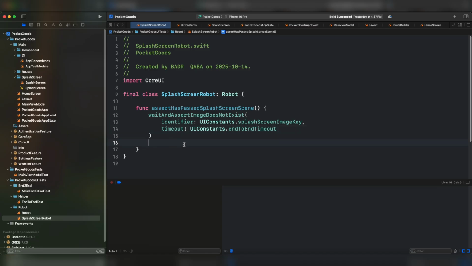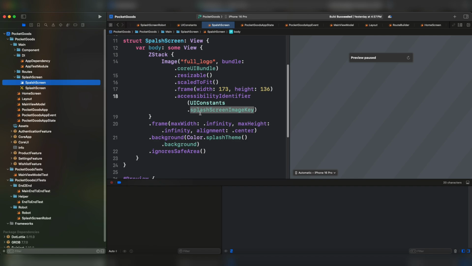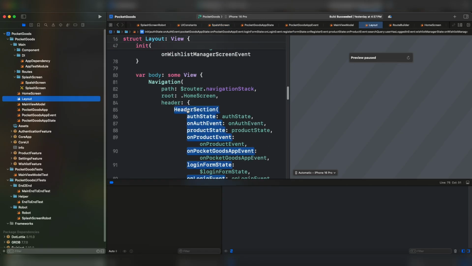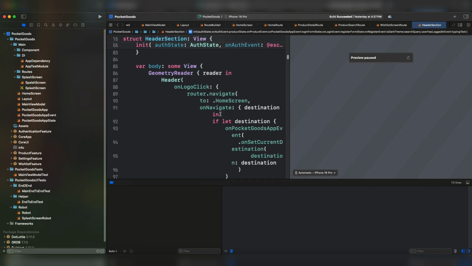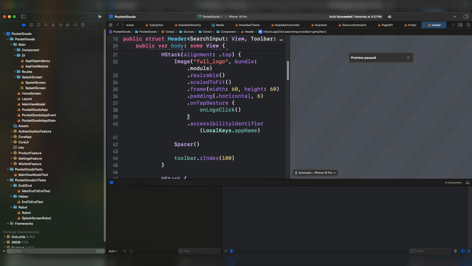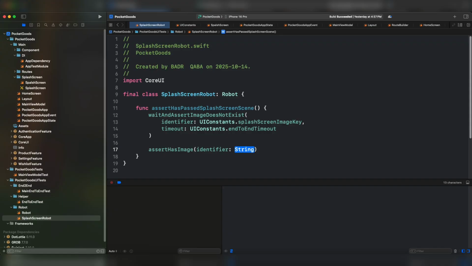So afterward, we have to make sure that we have something under the layout. Let's come back first of all to the splash screen. We have set the splash screen image key to the full logo image, and under layout, more specifically in the header section, let's assert, for example, that this logo is being displayed. Under the header, we have the logo that has the accessibility identifier application name. We're going to use this and we're going to do assert has image with the identifier local keys and application name. In other words, we have the layout visible under our screen.